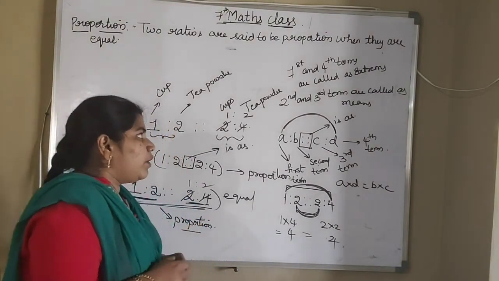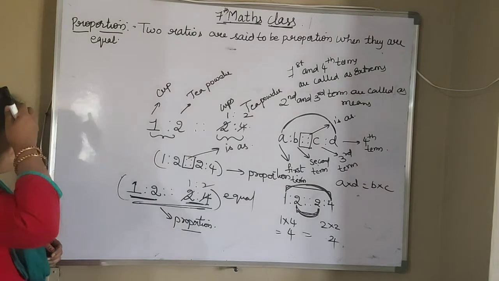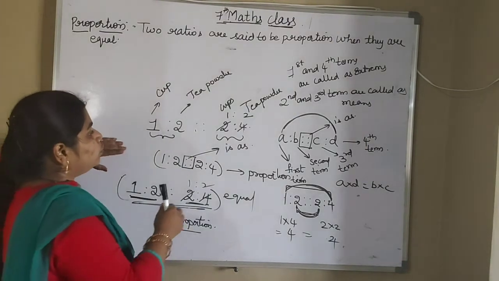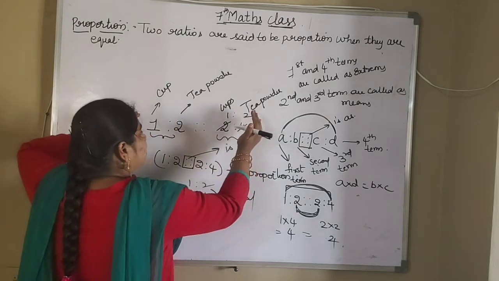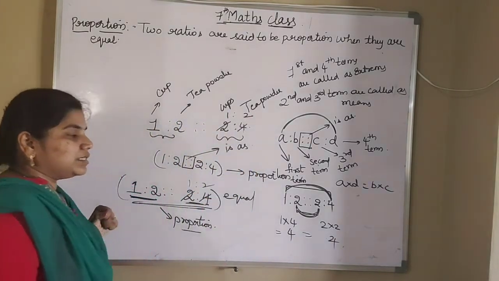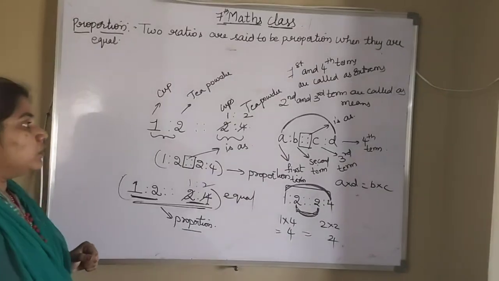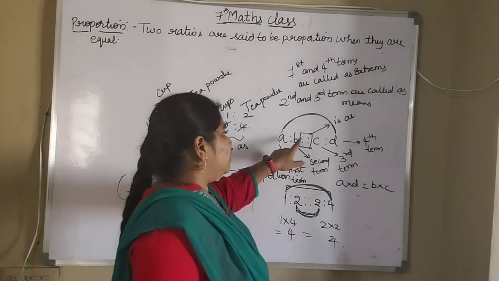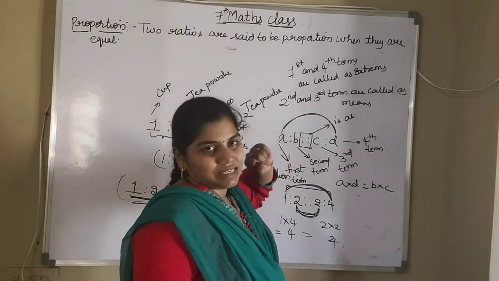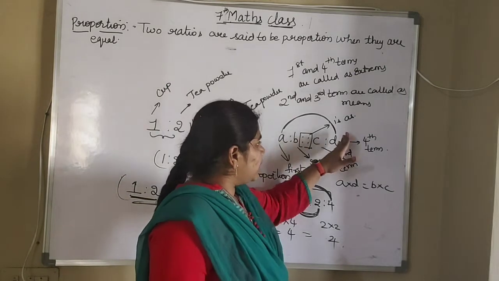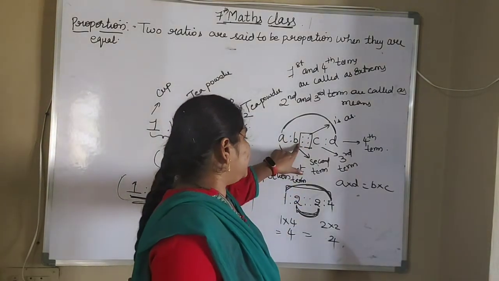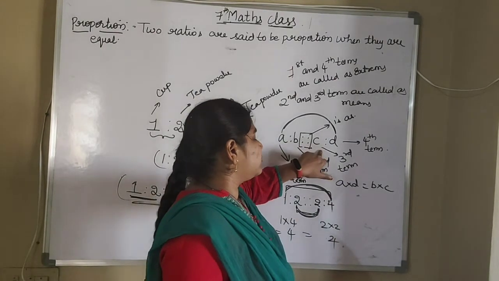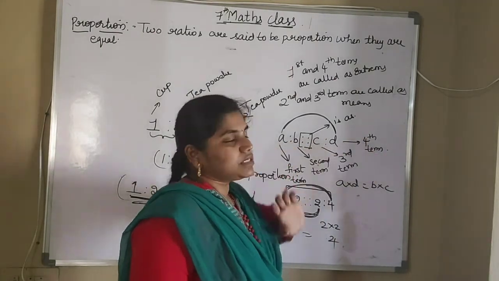So I think you have understood what is proportional. Proportional means if you are taking any two ratios, and they are equal after solving, the two ratios we will call proportional. Now in proportional, this symbol, these 4 dots, we will call it as 'is as'. And how many terms are there? 4 terms. A is called the first term, B the second term, C the third term, and D the fourth term.